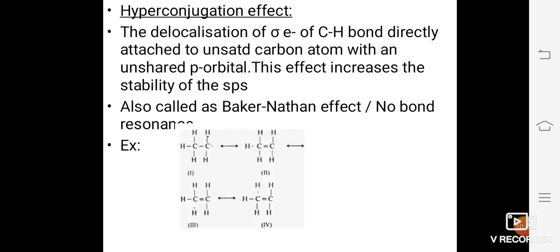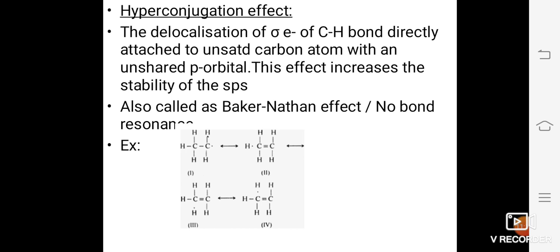The last effect is the hyperconjugation effect. Now, what is this hyperconjugation effect? So, this is also named after Baker and Nathan, and hence this is also called the Baker-Nathan effect or no bond resonance.